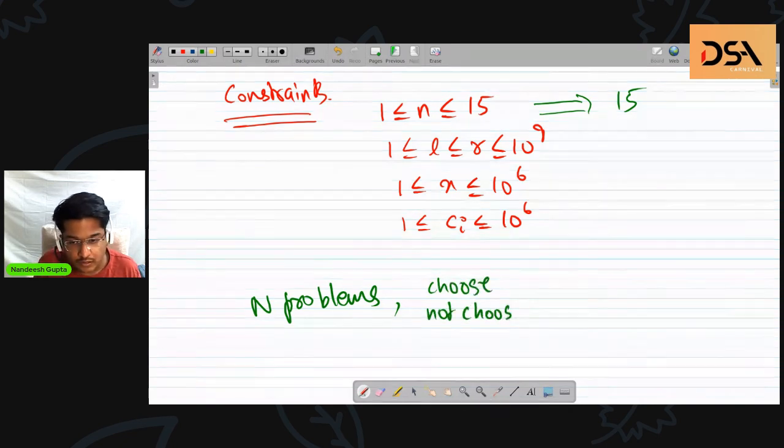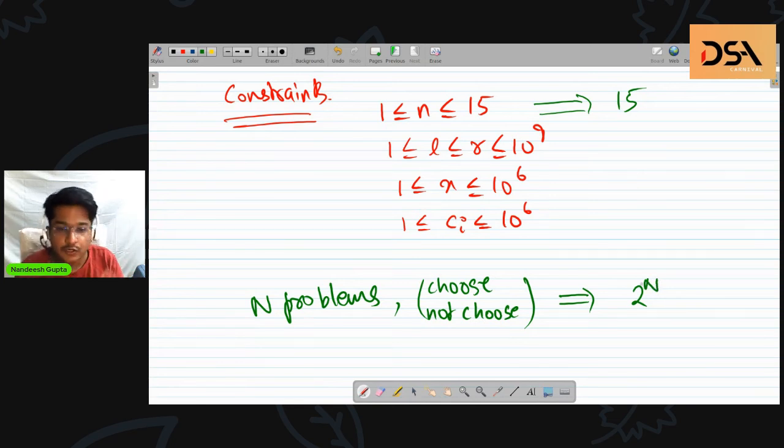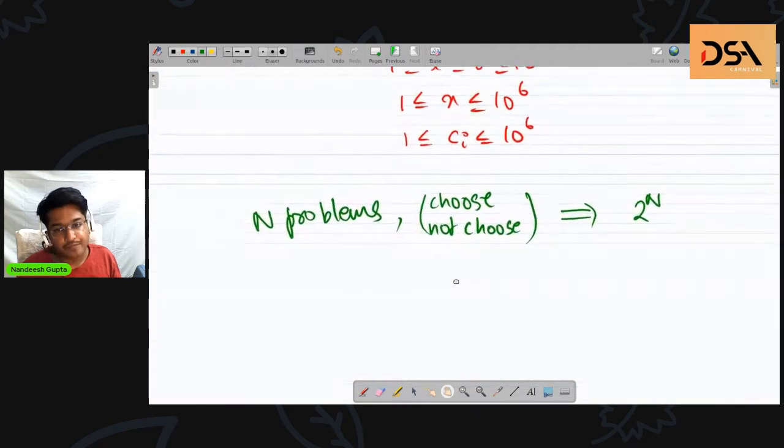So there are two choices for every single problem. This corresponds to overall 2 raised to power n different ways to select some set of problems from the given set of problems. And this was actually what we were discussing in the beginning. That is the number of distinct numbers that can be represented by using some x digits. So can you guys think of a correspondence between those two?